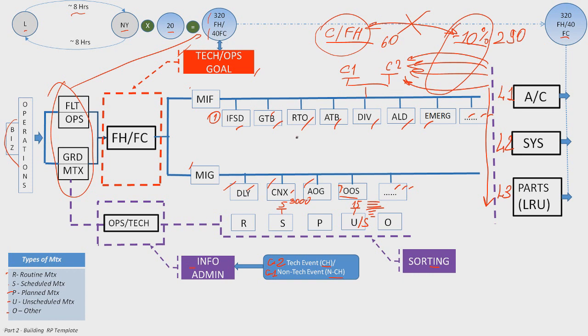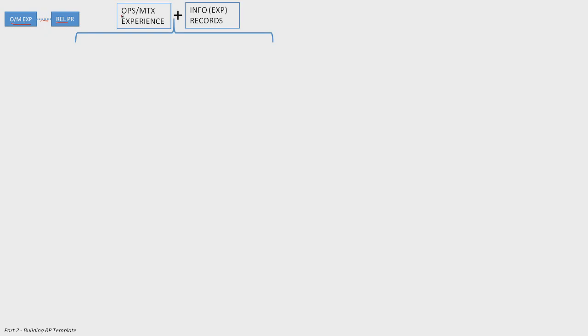By the way, we are getting closer and closer to our reliability program. But first, let's summarize our connection dots, connection subjects. So from a high-level, general perspective, we have operation, we have maintenance, and we have some experience. And what we are doing, we are trying to connect these subjects, dots, to the reliability program sections. So again, from the high-level perspective, from the operation, maintenance, experience side, we have operation, maintenance, and some experience.